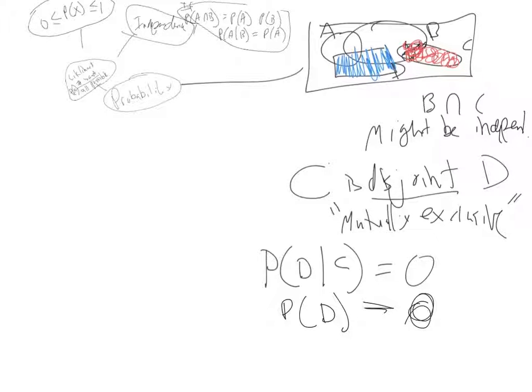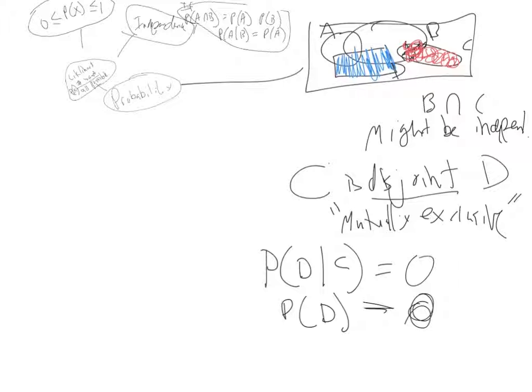So D all by itself is something. The probability of D happening is some value because D is right there. There's something in D. But if I know that I'm in C, I can no longer be in D, so now the probability of D is 0. D cannot be equal to 0 and greater than 0 at the same time, which is why D and C are definitely not independent. Knowing C changed the probability of being in D.